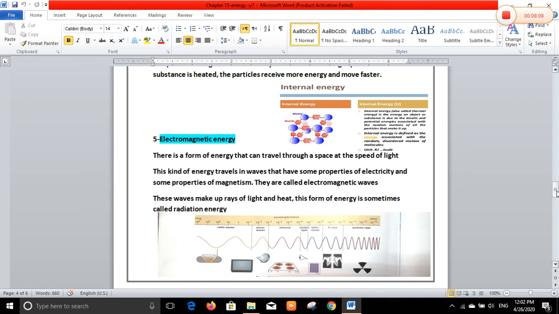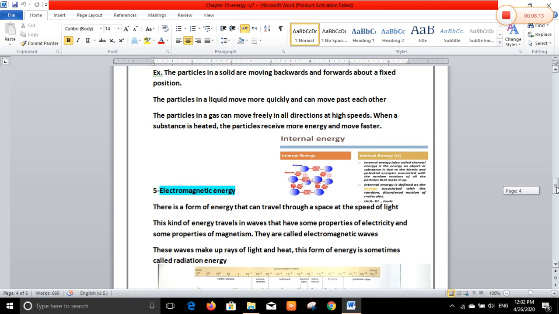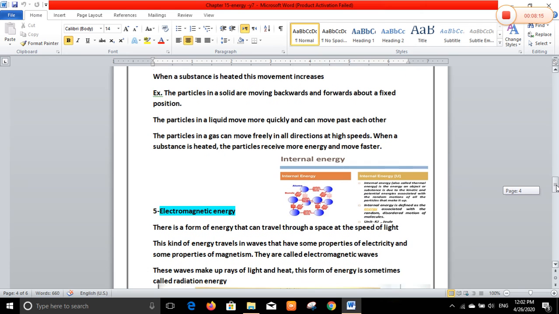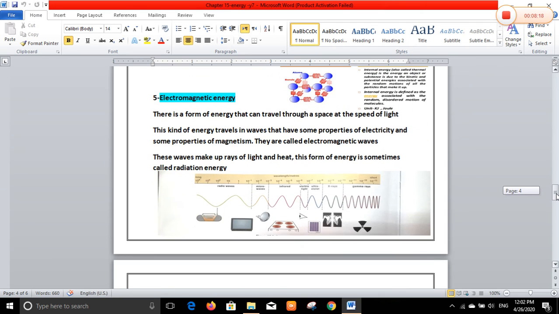Number 5, electromagnetic energy. So we mentioned kinetic energy, sound energy, electrical energy, thermal energy, and now electromagnetic energy. This is a form of energy that can travel through space at the speed of light. This kind of energy travels in waves that have some properties of electricity and some properties of magnetism.